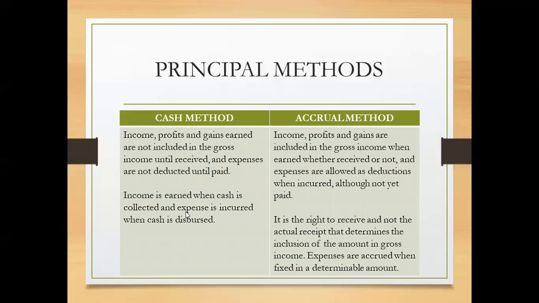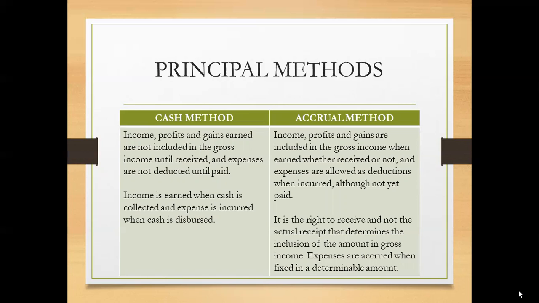So under the accrual method, income, profits, and gains are included in the gross income when earned, whether received or not, and expenses are allowed as deductions when incurred, although not yet paid. So it is the right to receive and not the actual receipt that determines the inclusion of the amount in the gross income. And expenses are accrued when fixed in a determinable amount.